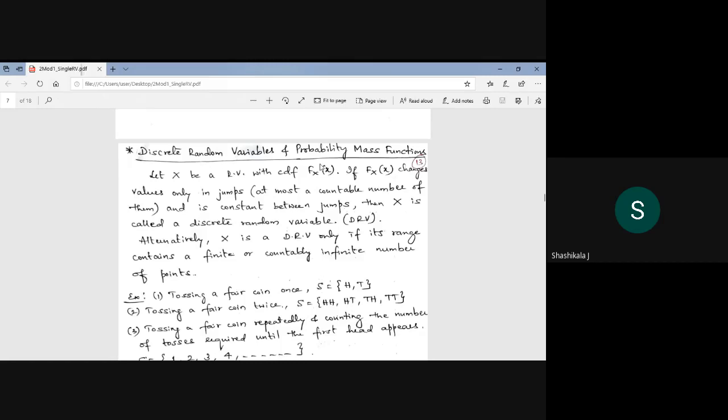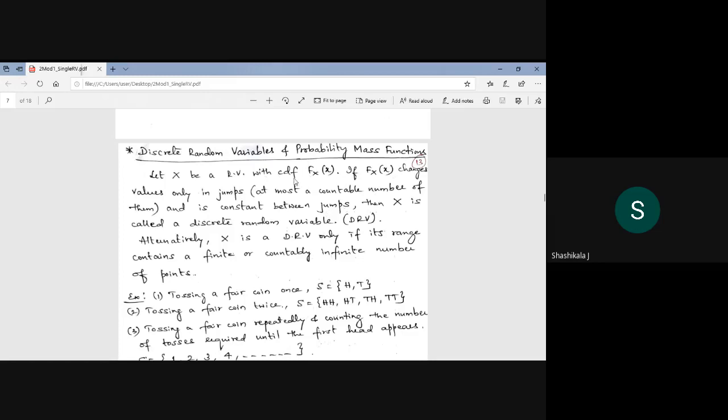Next is discrete random variables, and we are going to define the probability mass function. PDF is for a continuous random variable, and PMF is for a discrete random variable. Let x be a random variable with CDF F of x.